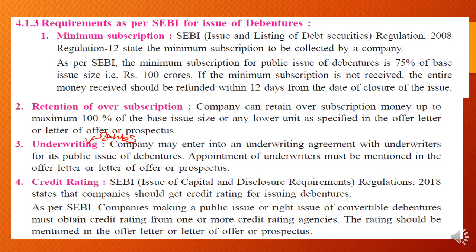If the rating is higher, that company is freely allowed to issue a large amount of debentures, and if the credit rating is low, that company is restricted to a certain limit to issue loan capital or debentures. So the rating should be mentioned in the offer letter or letter of offer or prospectus. All the requirements, situations and conditions should be mentioned in the offer letter, meaning the allotment of debenture letter, or prospectus.